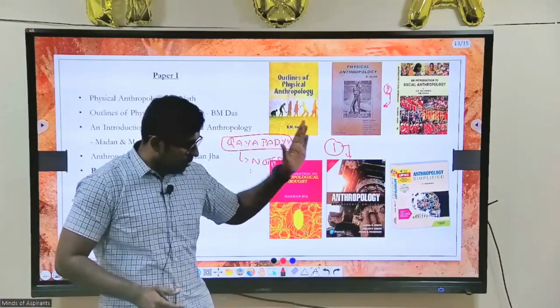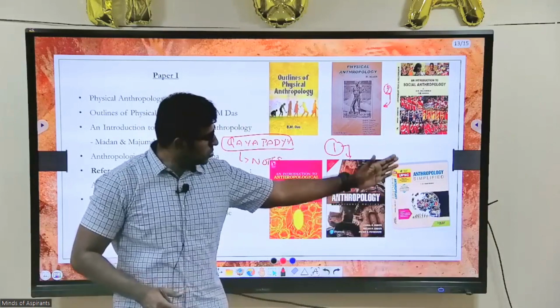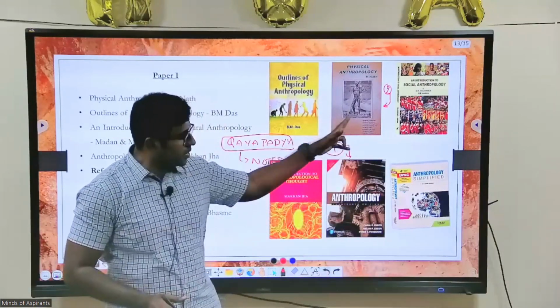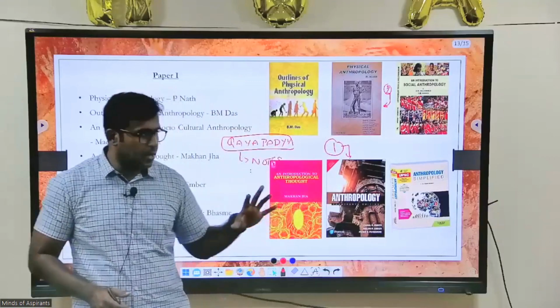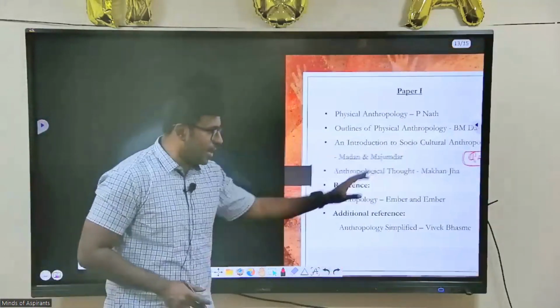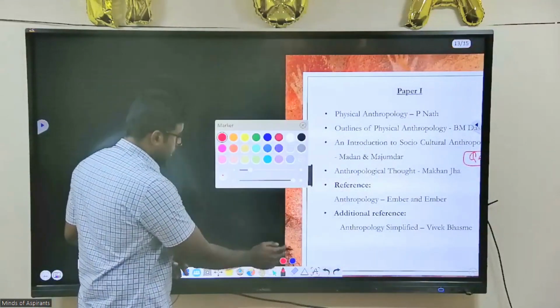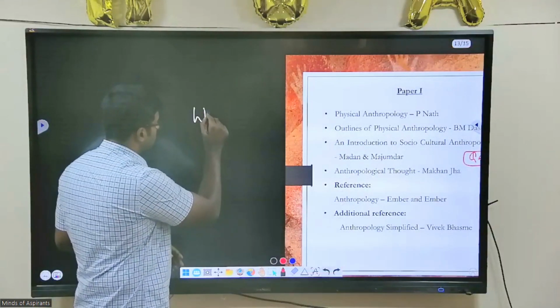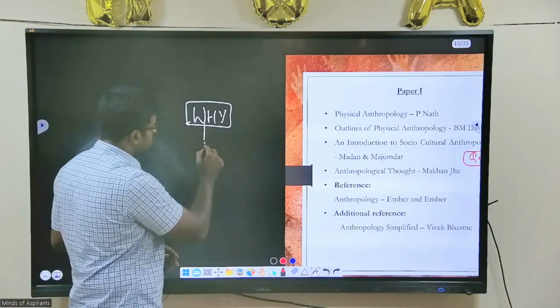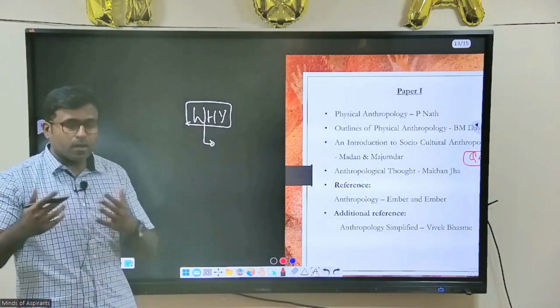But having these notes is not what is important. Having Ember and Ember, Peanuts, and an understanding of anthropology is why you should study anthropology. The initial question I started with was why. You can ask me why you should read all these books and not just the notes.